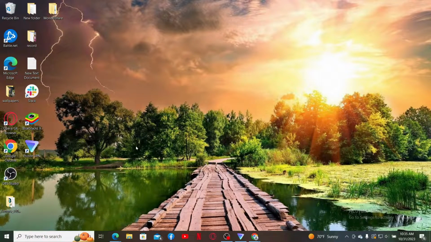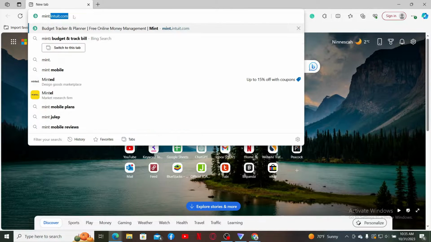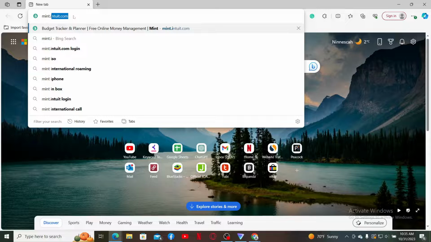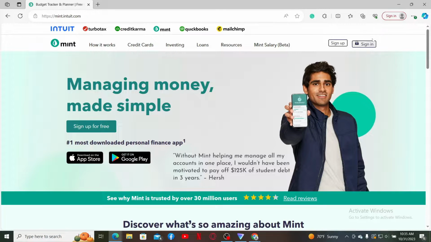Start off by launching a web browser. In the URL box, type in mint.intuit.com and press enter on your keyboard. After you end up in the official website of Mint Intuit, click on the sign in button at the top right hand corner, enter your credentials and log into your account.